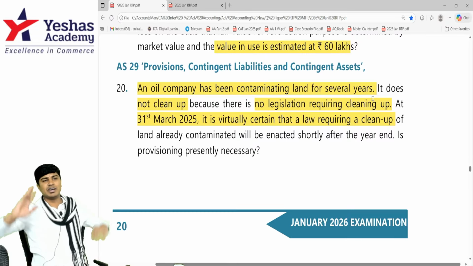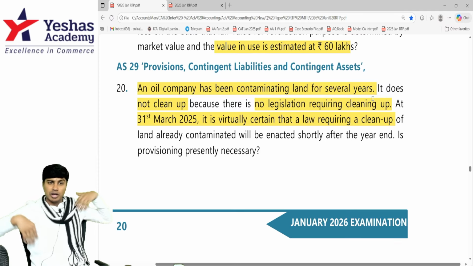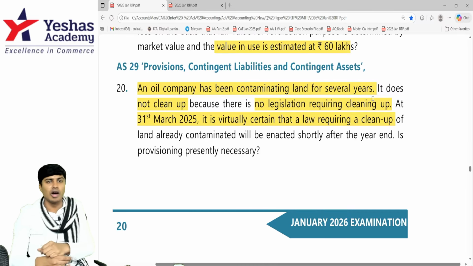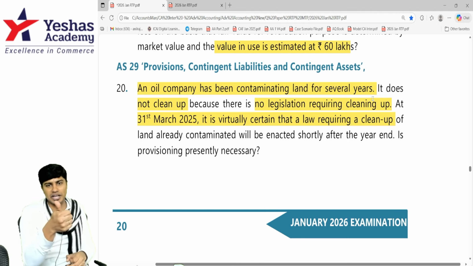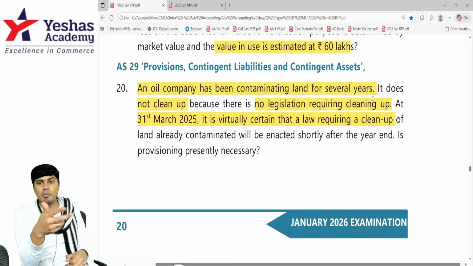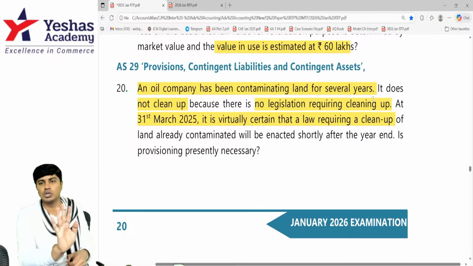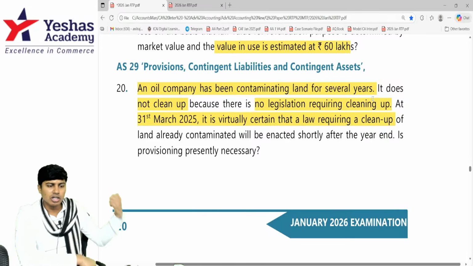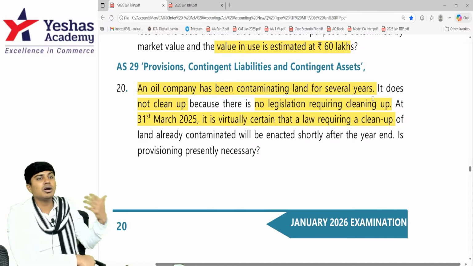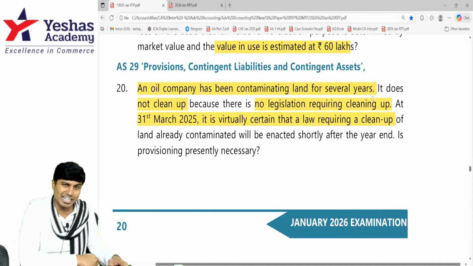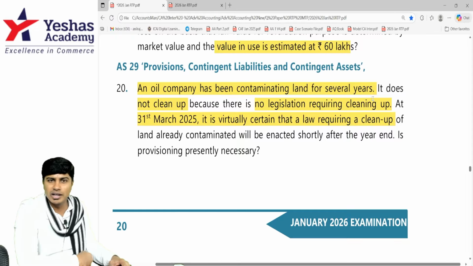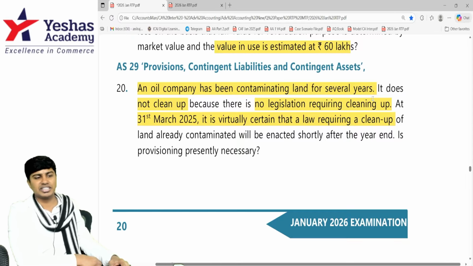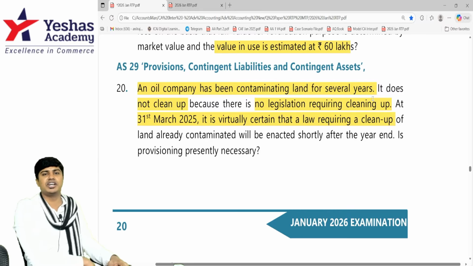So what should we do? Firstly, it was a contingent liability if you think the law will not come. Now, because there is a virtual certainty that a new law will come, you will be obligated to clean up and you might have to incur money. Because there is a present obligation, which is going to result in a probable outflow, there is a virtual certainty. You would have to create a provision and it is not sufficient to only show a contingent liability. Is it a contingent liability? No, it is almost a provision. We have to create a provision for such expense that should be incurred to clean up the land for the damage that you've done to the land because of extracting oil over several years. That's the question on Accounting Standard 29, question number 20 from your RTP January 2026.